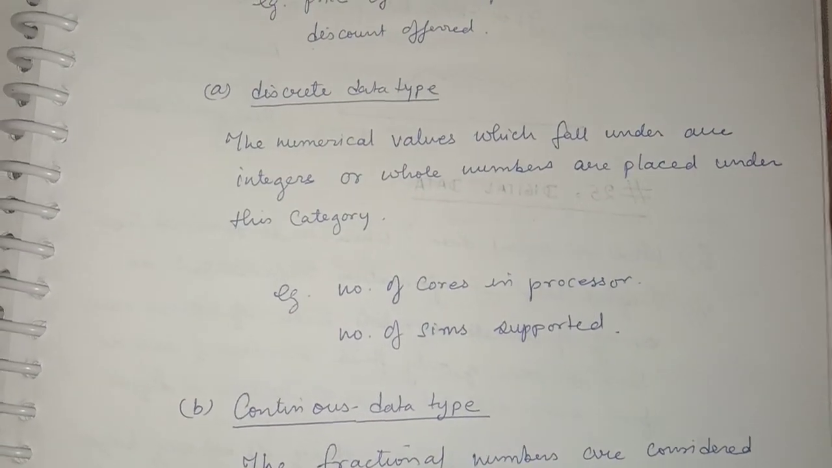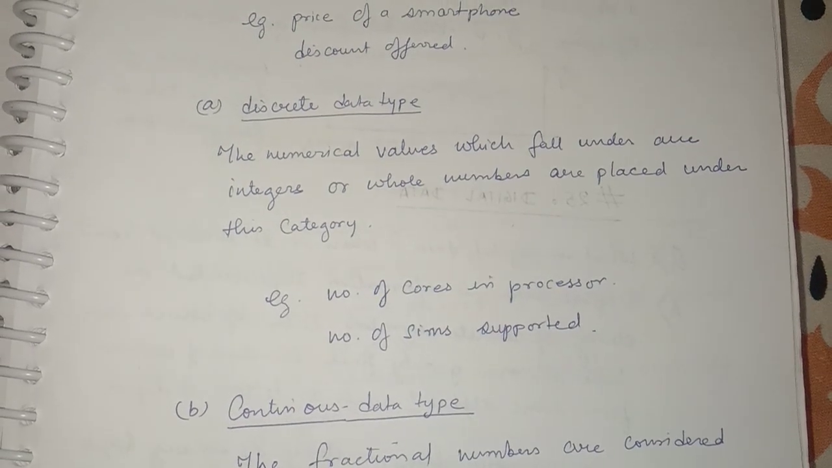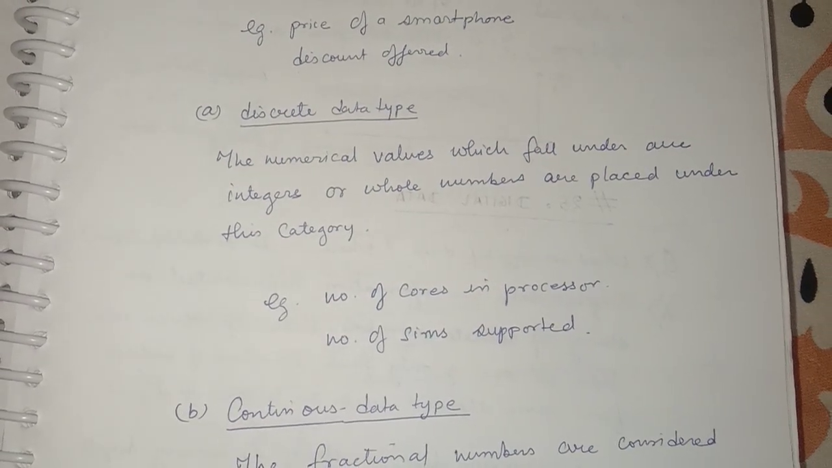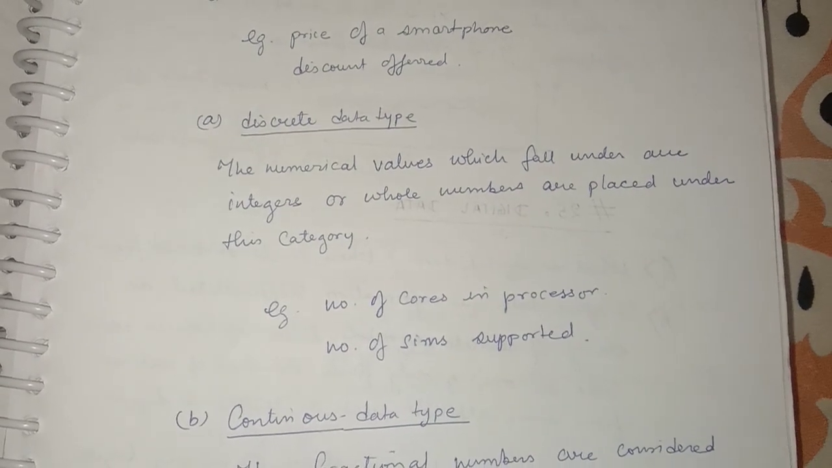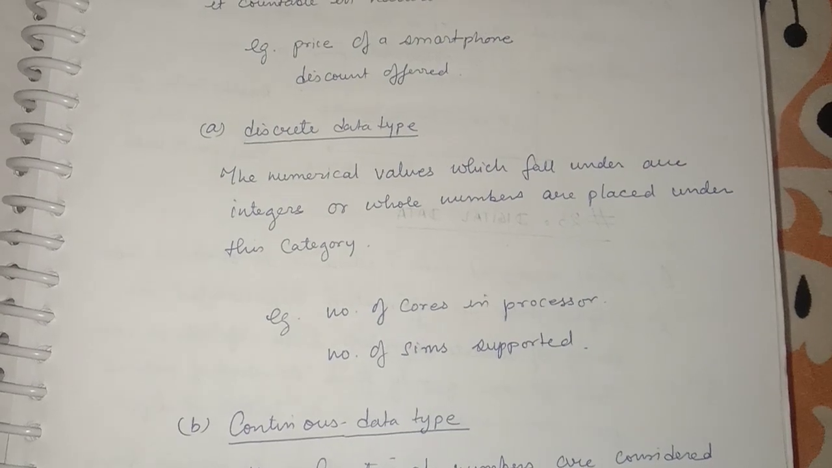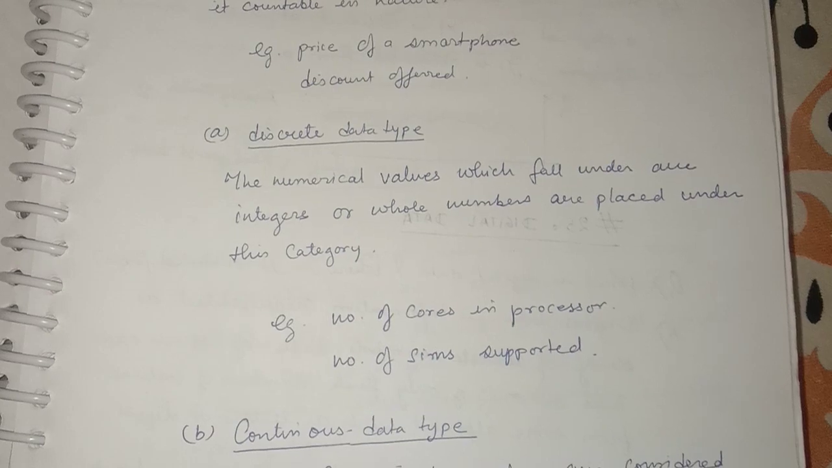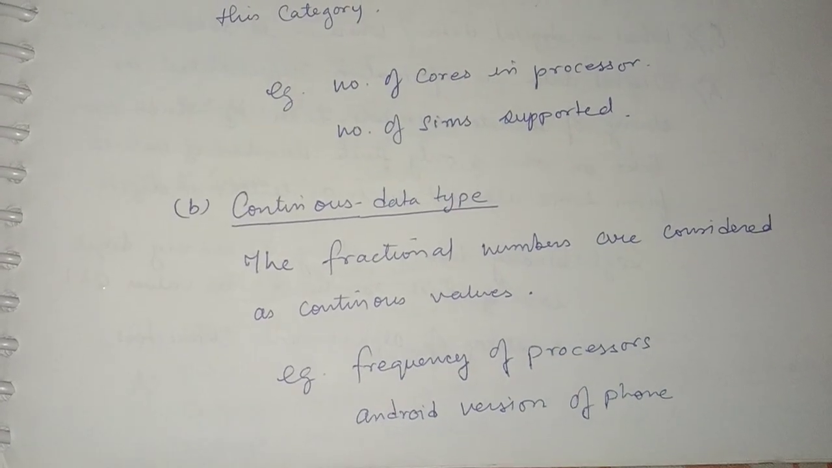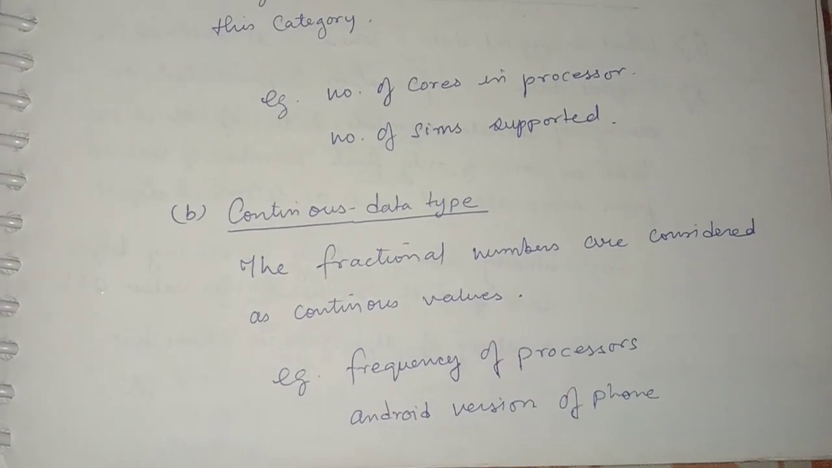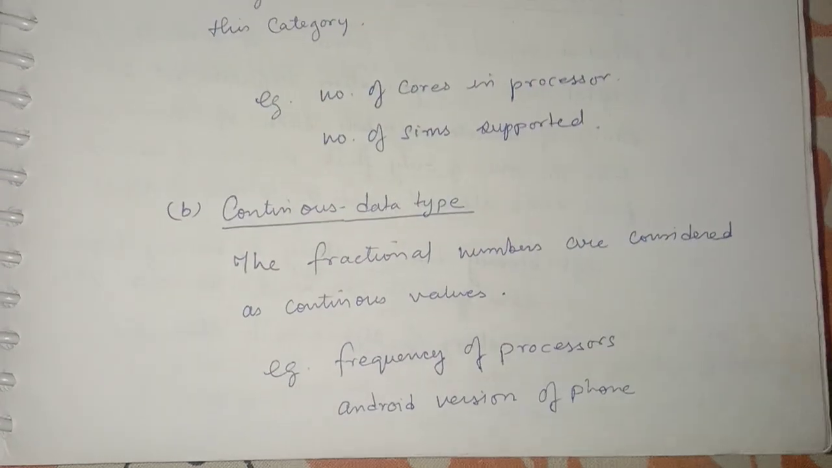For example, the discrete data type. The numerical values which fall under integers or whole numbers are placed under this category. So the number of cores in a processor, the number of SIMs supported. These are discrete data types. These can be expressed as whole numbers or integers. Then we have the continuous data type. The fractional numbers are considered continuous values. For example, the frequency of a processor, or the Android version of the phone. These are the continuous data types.